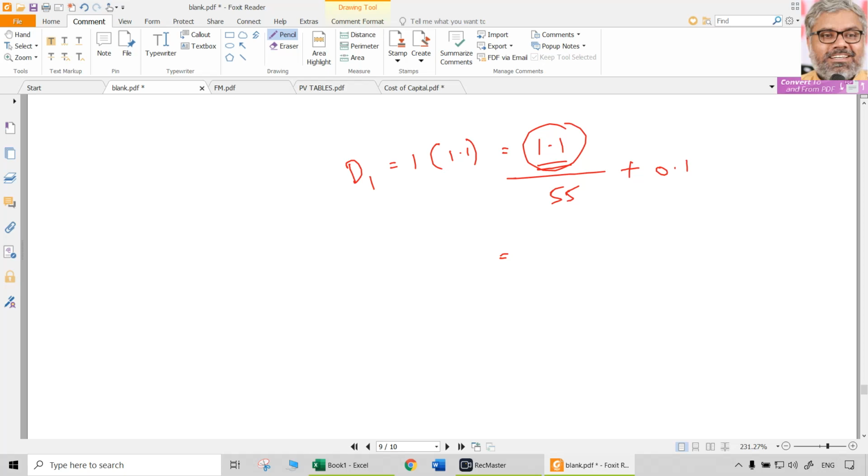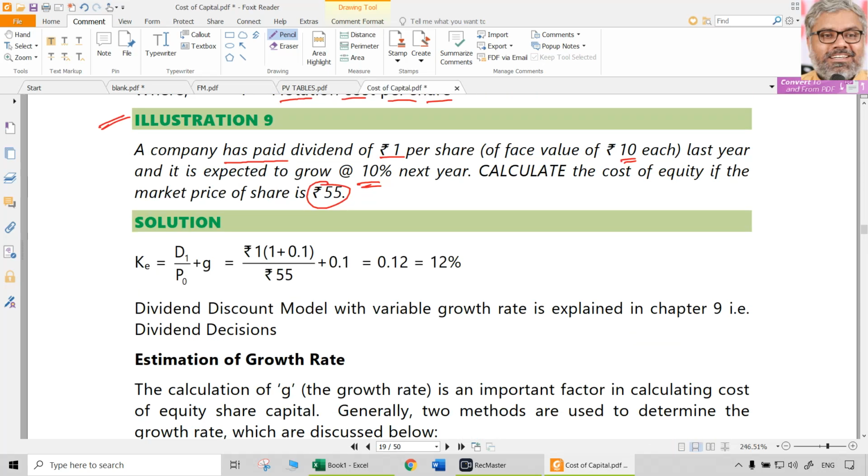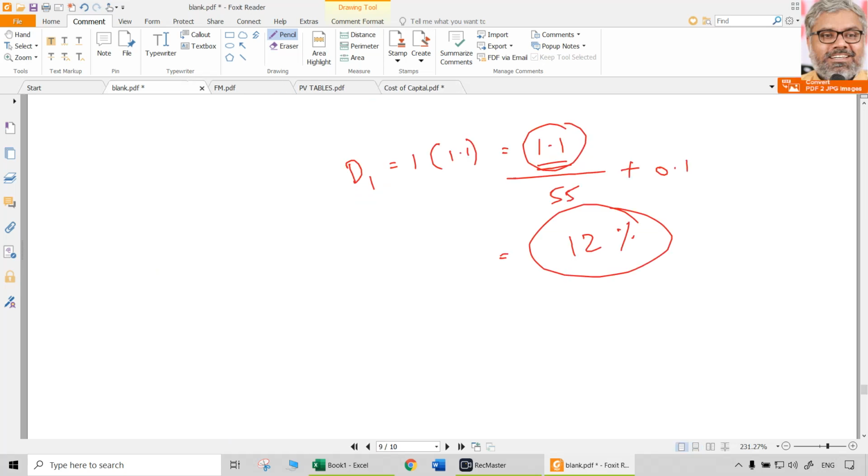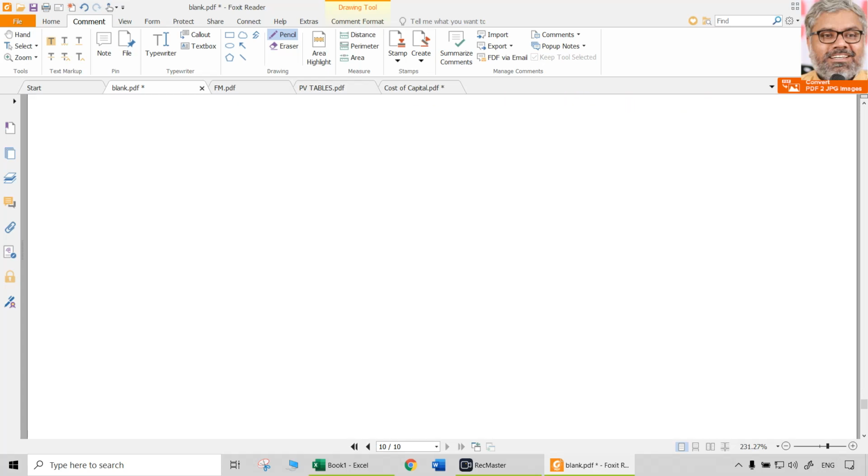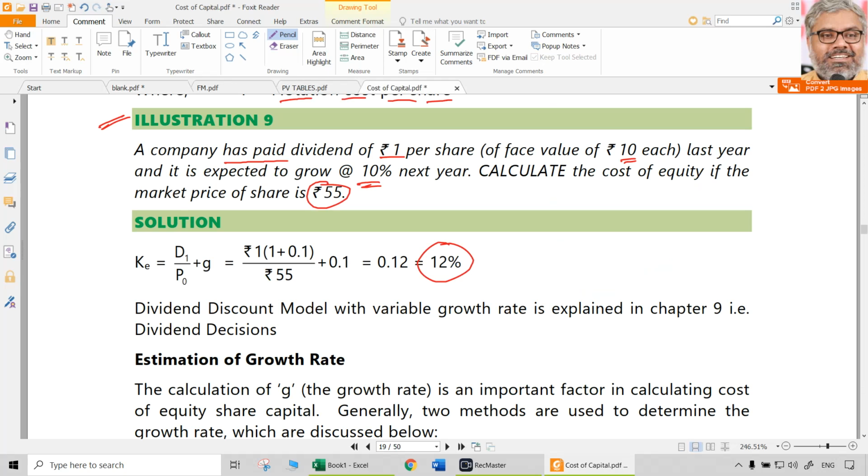So 1.1 divided by 55 plus 0.1 gives 12%. That is the cost of equity. First calculations have to be done with decimals, then we reconvert them to percentages. 0.12 is the answer, which is nothing but 12%. That is KE using Gordon's growth model.